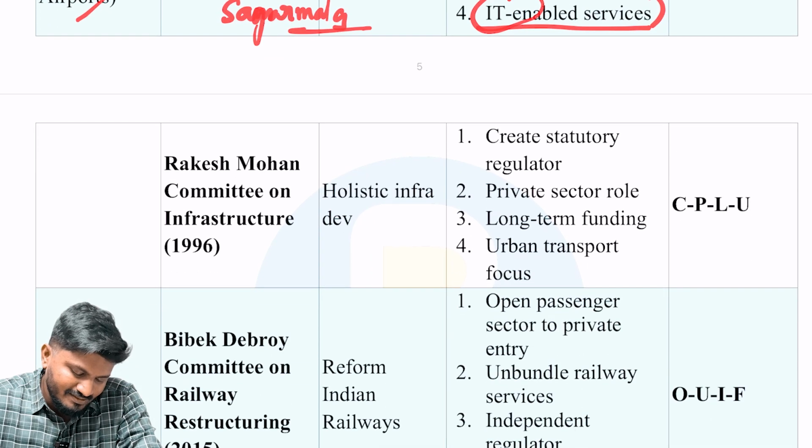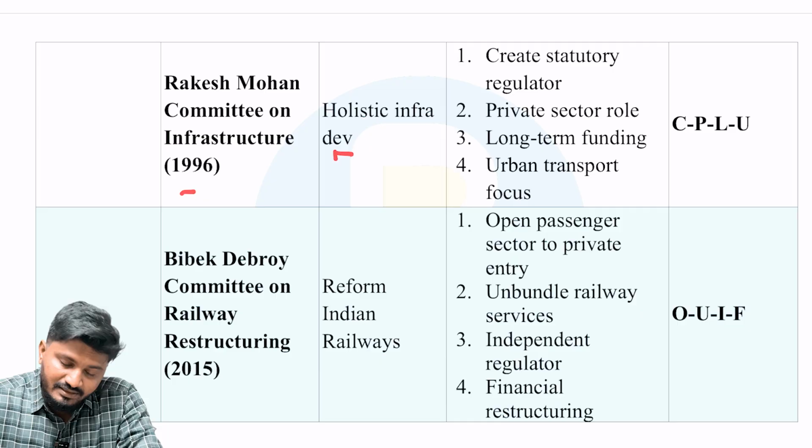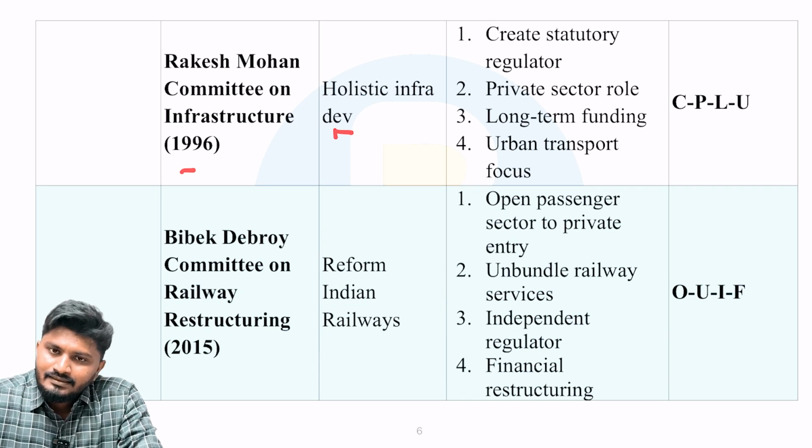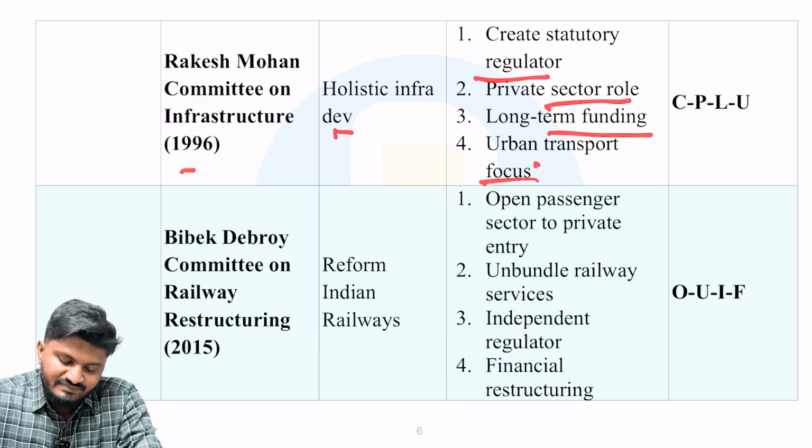Okay, next, Rakesh Mohan Committee on Infrastructure, 1996. It was related to holistic infrastructure development. The recommendations were to create a statutory regulator, improve the private sector role, long-term funding, and urban transport focus.